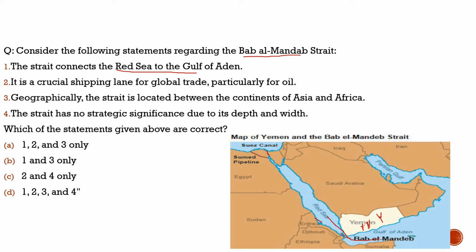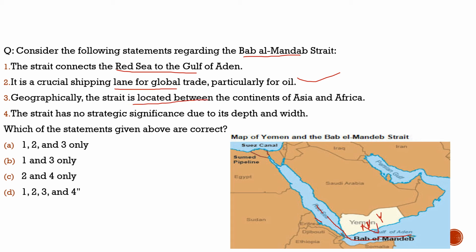So the first statement is 100% correct. It connects the Red Sea with the Gulf of Aden. The Red Sea is here, so 100% correct. Second statement, it is a crucial shipping lane for global trade, particularly for oil. 100% correct. Third statement, geographically the strait is located between the continents of Asia and Africa.